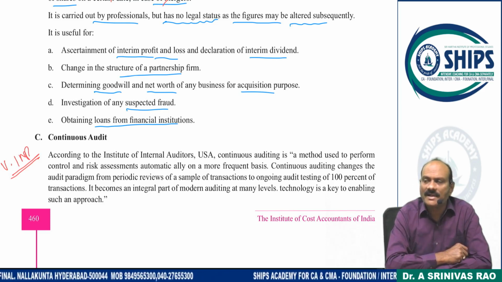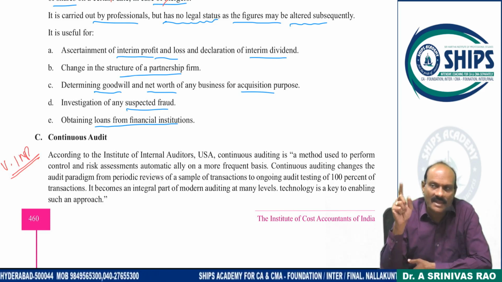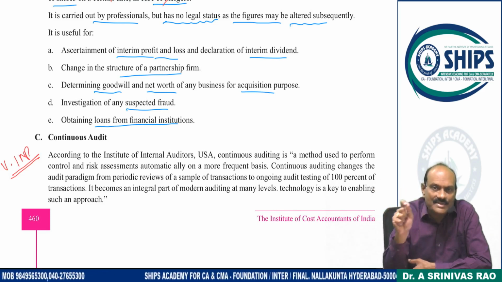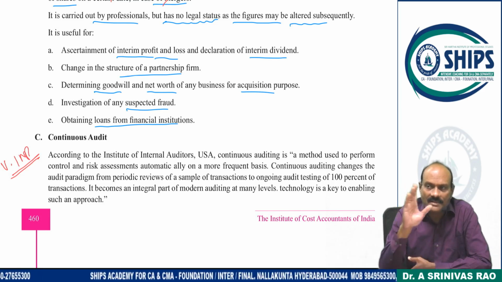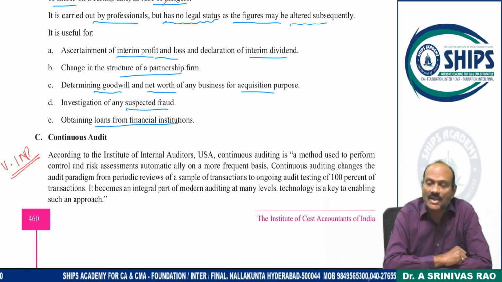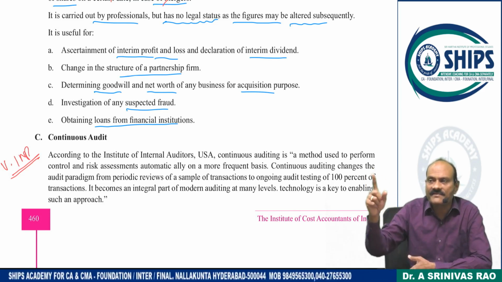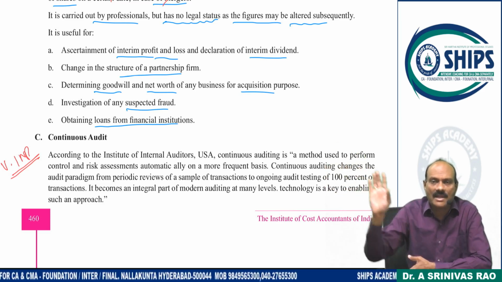The first disadvantage is tampering of figures. Here there is every chance people can tamper with the figures. Tampering means alteration, change of the figures. How? Every month, the audit is on the 15th. July 15th audit is completed. The next audit will be August 15th. Since August 15th is a holiday, on August 16th they will come for audit.